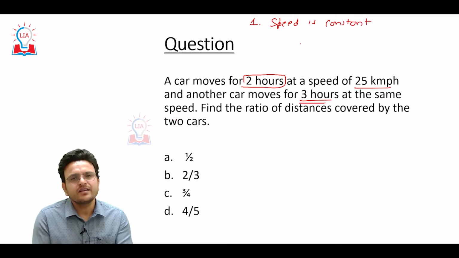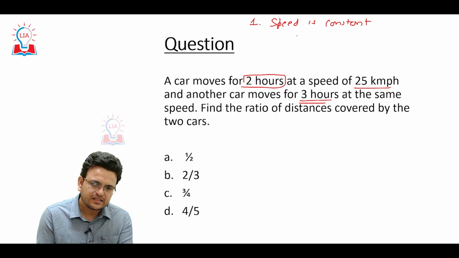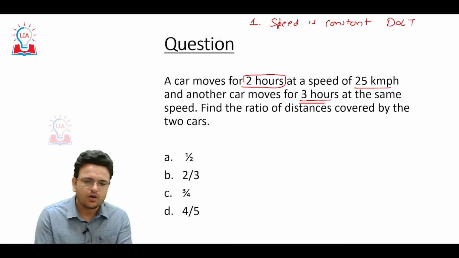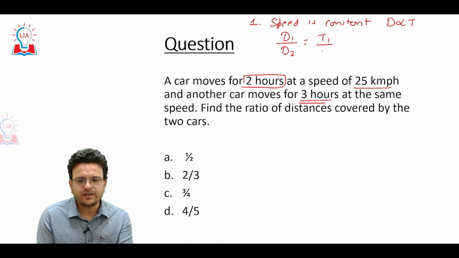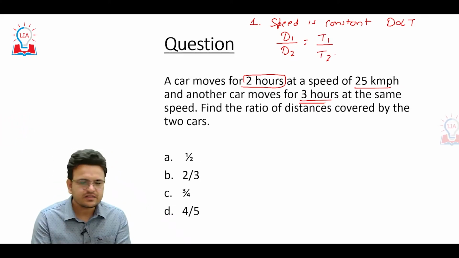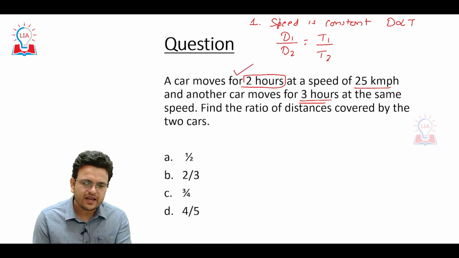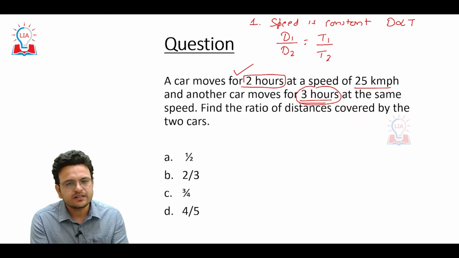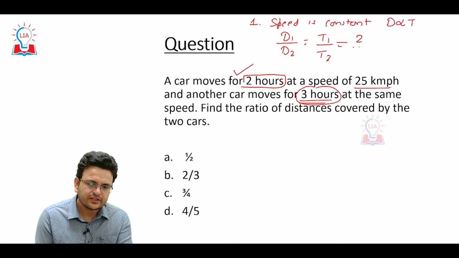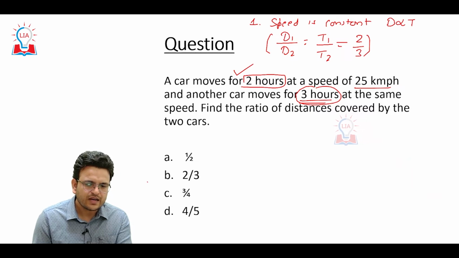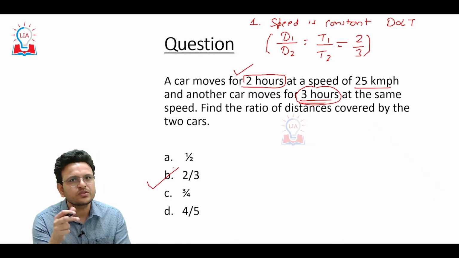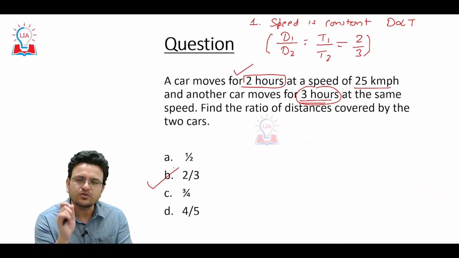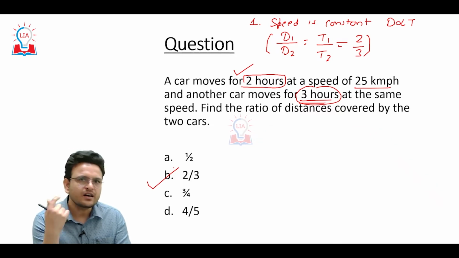We know that whenever speed is constant, distance is directly proportional to time, or d1 upon d2 equal to t1 upon t2. Time taken by the first car is 2 hours, and by the other car is 3 hours. Whenever speed is constant, the distance ratio will be 2:3. So hope you are able to understand this concept. My point is, in one particular question there are three variables, and one variable will be constant. You have to identify which variable is constant.